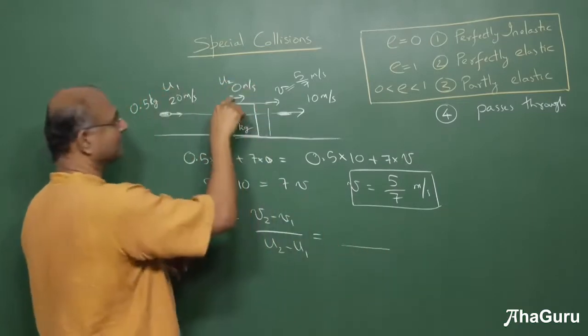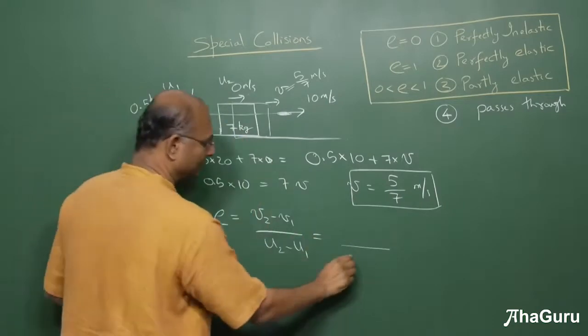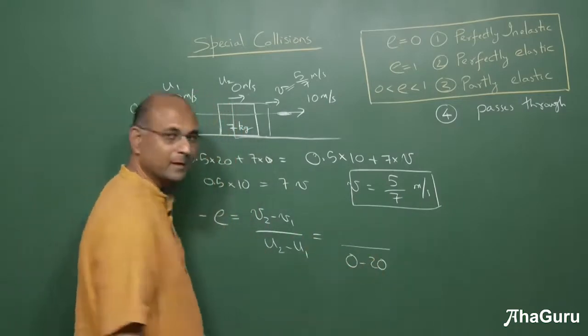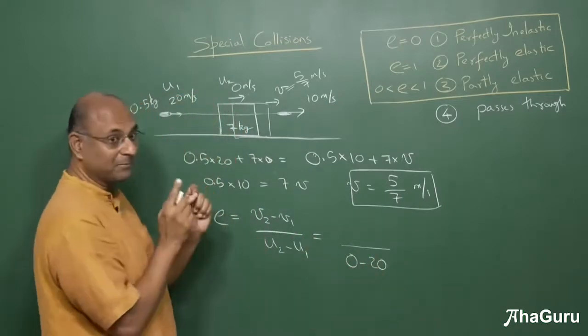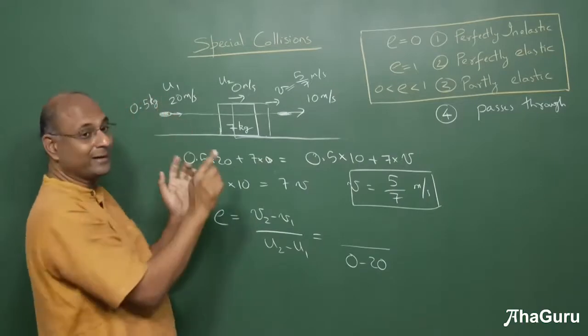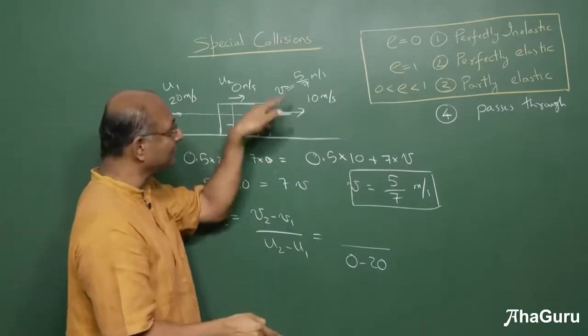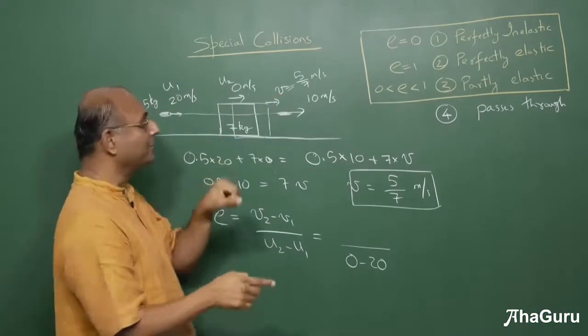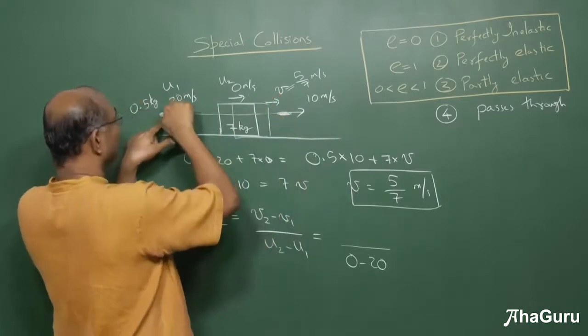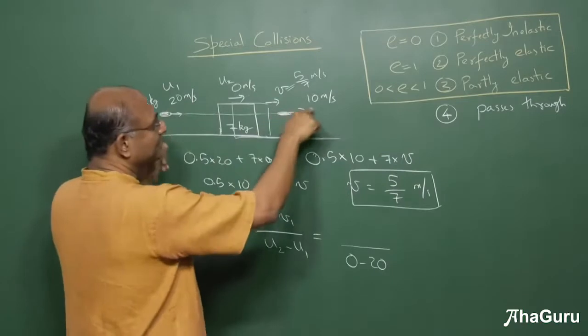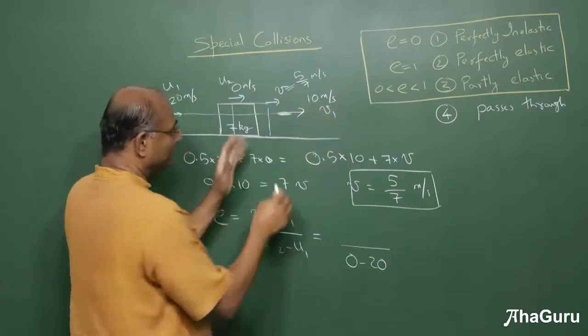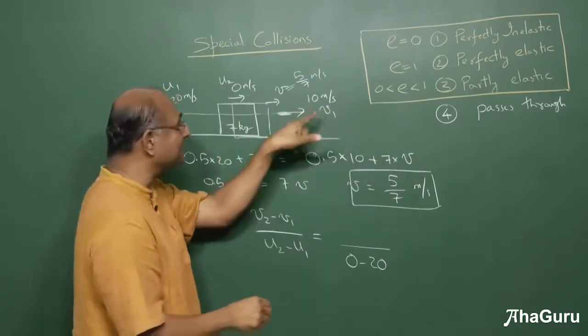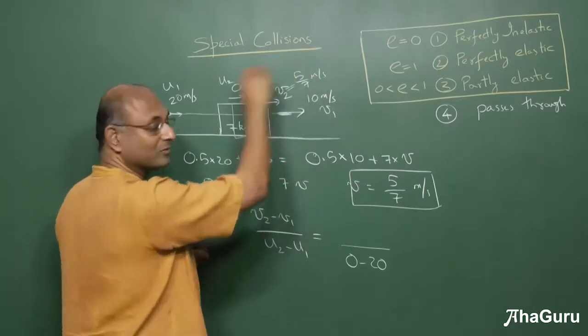So U2 minus U1 is easy, 0 minus 20. But when we come to V2 minus V1, remember, whatever you called U1, that's the final velocity of that object must be V1. So the final bullet was U1, so the bullet must be V1. Though it is on that side, remember, that is V1, this is V2.